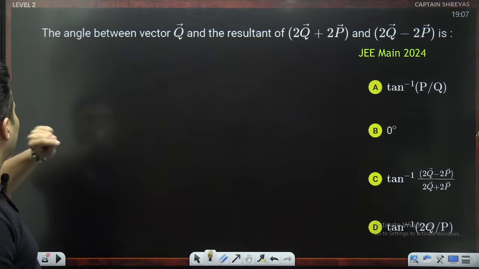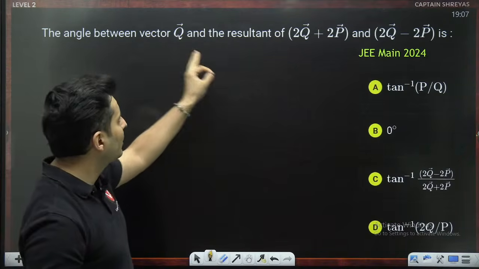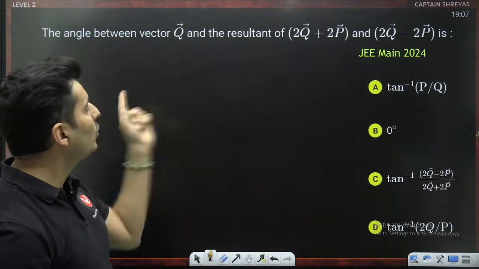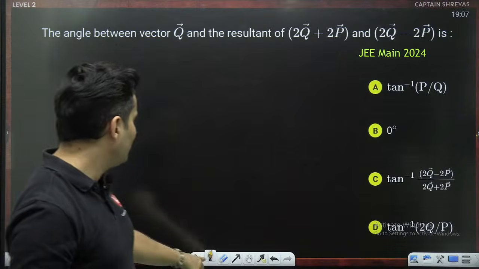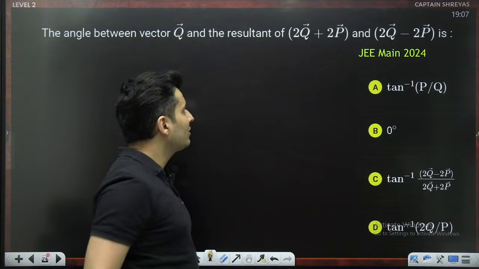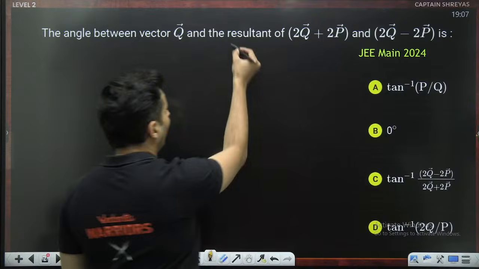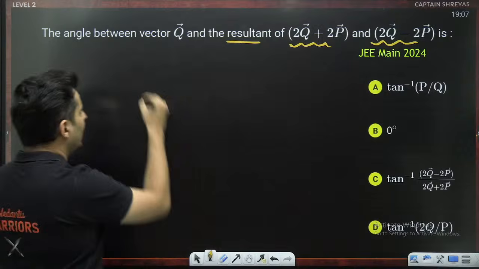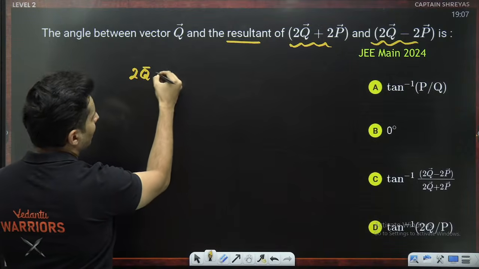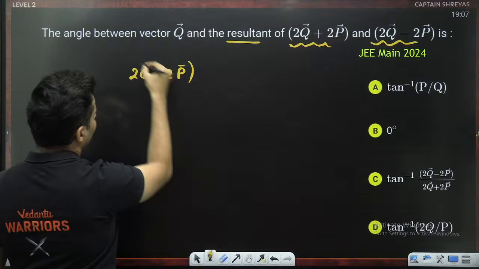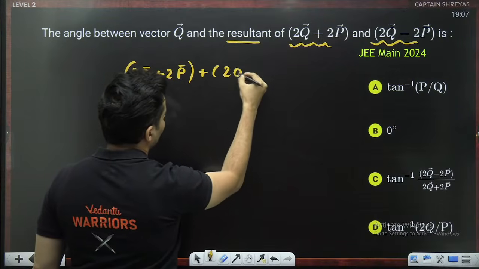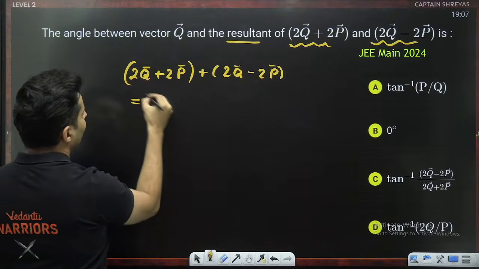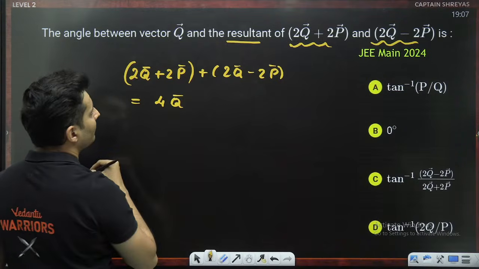Okay. Next question. The angle between the vector q and the resultant of 2q plus 2p and 2q minus 2p is how much? This is again a level 2 question, PYQ. Let's see if we can solve this. The resultant of this and this: just add them, 2q plus 2p with 2q minus 2p. 2p cancels. I think it will become 4 times of q.